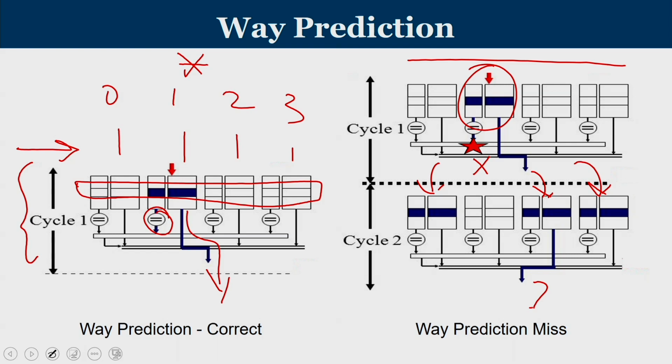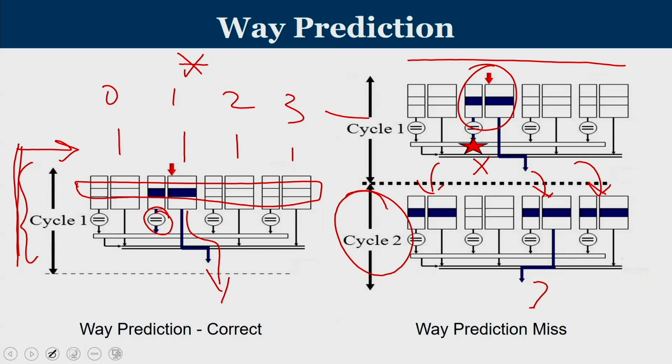So we are adding a few extra bits to facilitate this prediction. If the prediction is correct, then within one cycle we can complete this access. If the prediction is wrong, we use one more cycle, that is an extra cycle, that is the penalty that happens if the prediction goes wrong.